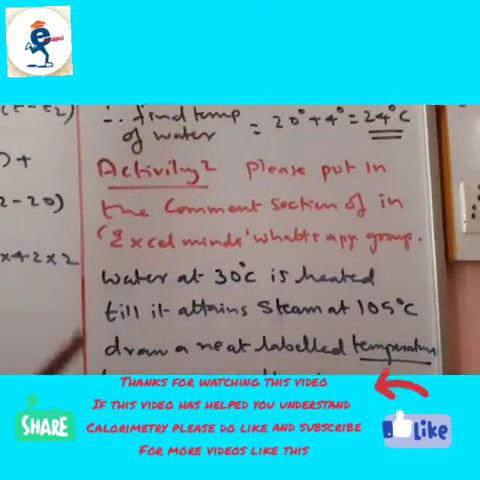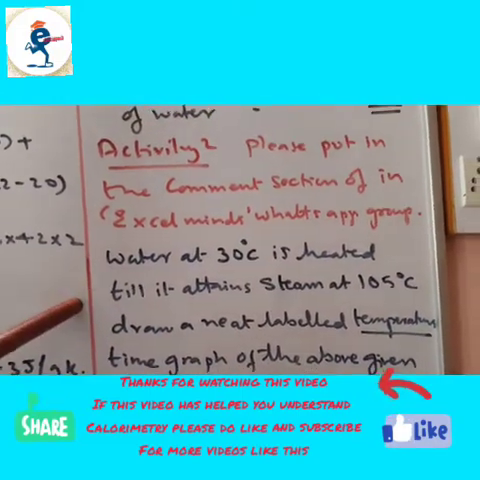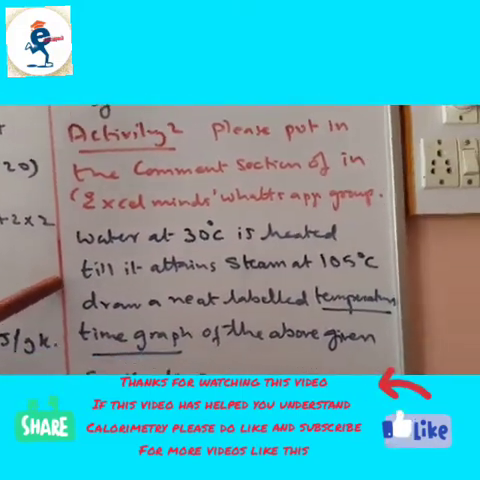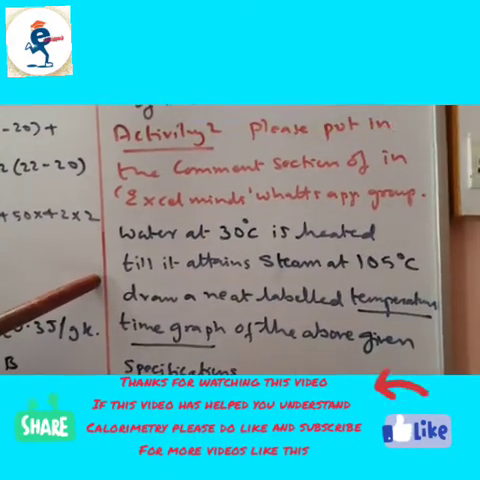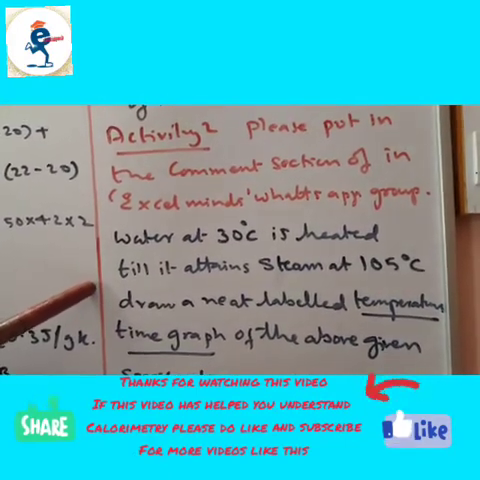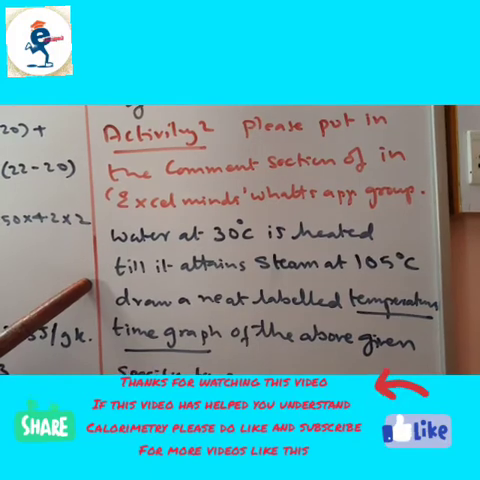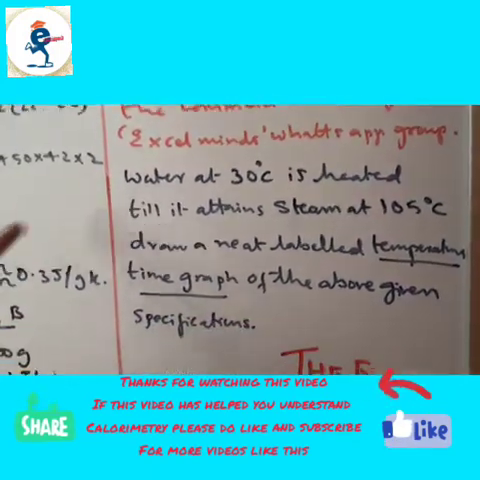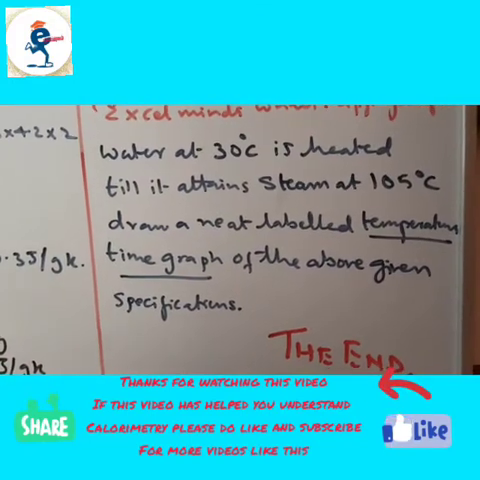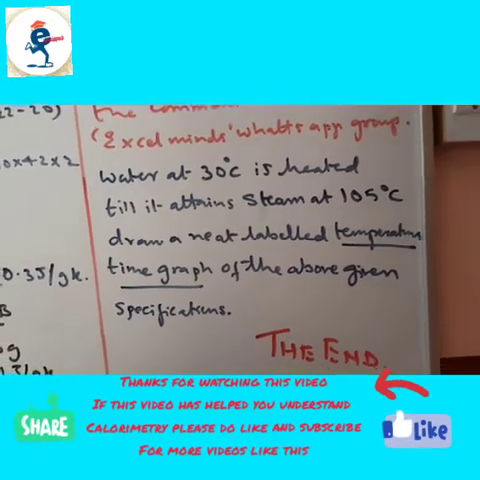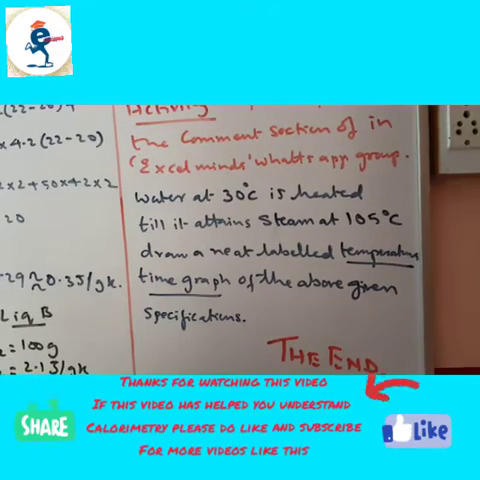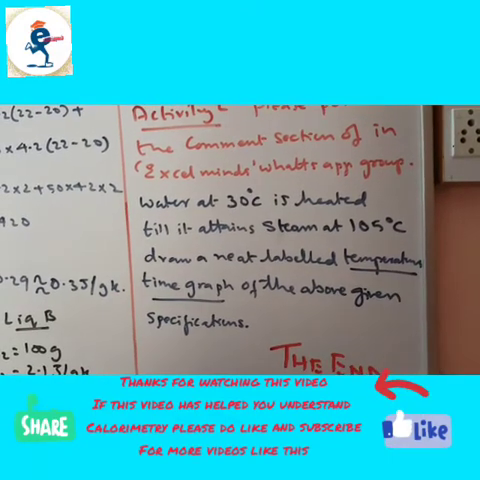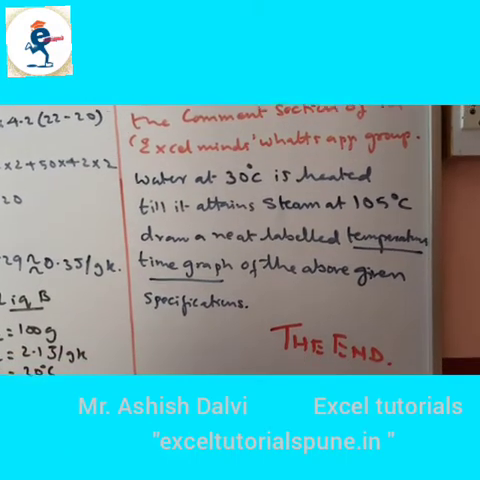Now activity 2. Please try to solve this question and put it in the comments given below, or send it to my students' Excel Minds WhatsApp group. Please do send the solution of this. Water at 30 degrees Celsius is heated till it attains steam at 105 degrees Celsius. Draw a neat labelled temperature time graph of the above given specification. So that's the end of the lesson.